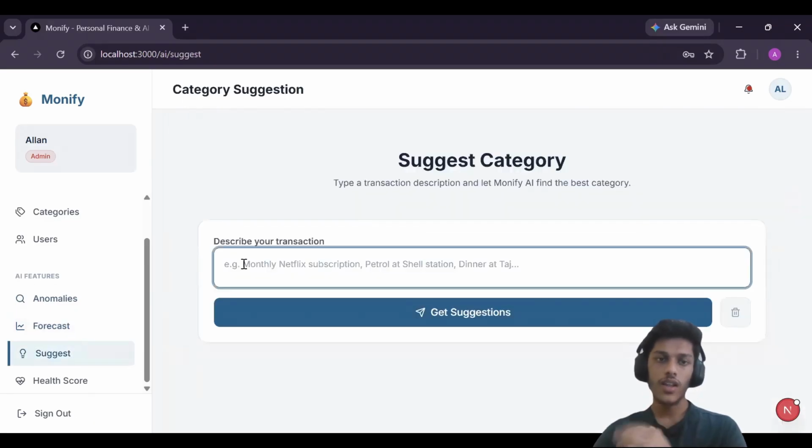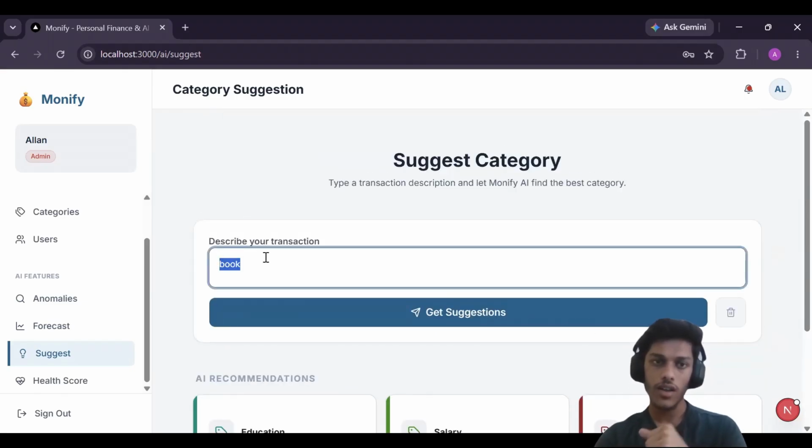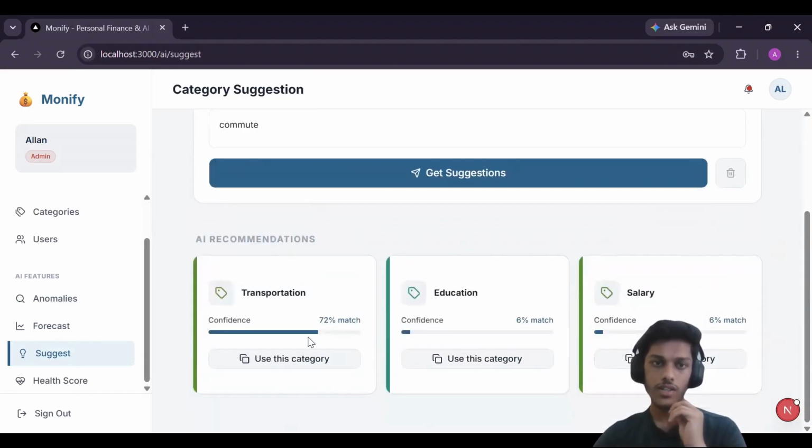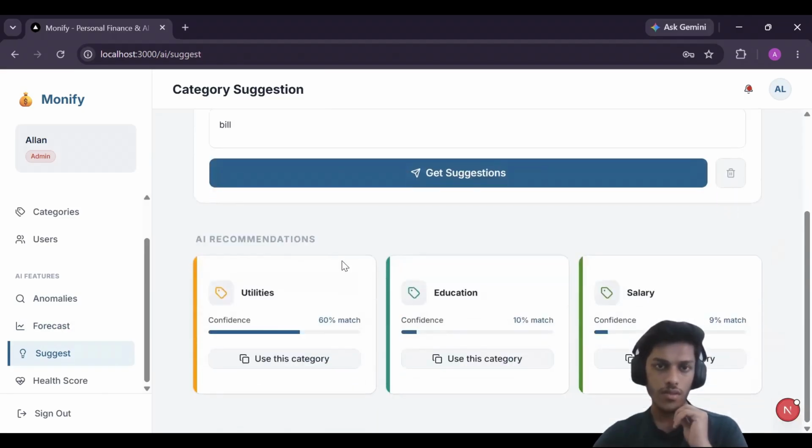Then here is the suggestion. Suppose I say "book", so it tells me that while storing transactions, I have used this word most of the time in the education category. I can also say "commute". So it tells me that this word is used most in transactions in the transportation category. And one more example you can take is "bill". So it gives us utilities, where this word is used most.